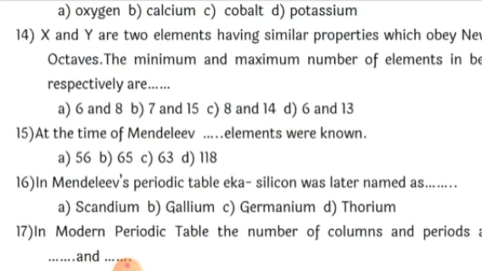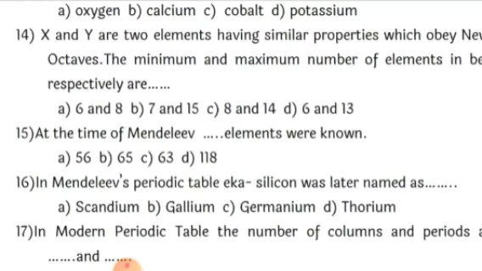Remember, according to Newland's law, he arranged the elements in increasing order of the atomic masses, and he found that every eighth element had properties similar to those of the first. So that means when he arranged them in the form of a row of 7 elements, the eighth element was in the next row. So he found that the first and the eighth element were having similar properties.